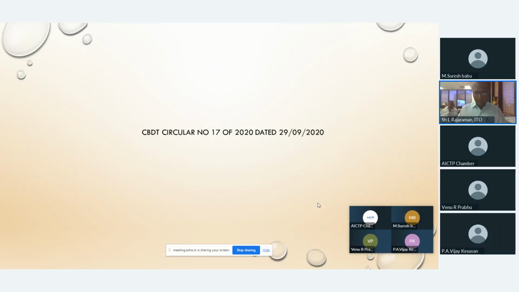Here, after the introduction of 194O also, the CBDT has issued circular number 17 of 2020 dated 29/9/2020, which is a very important circular.